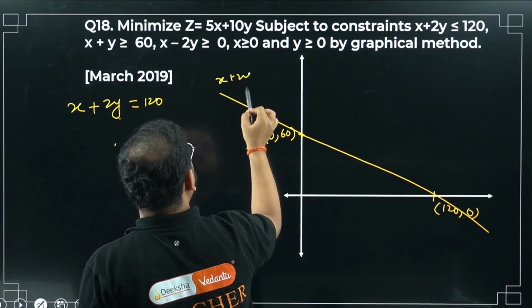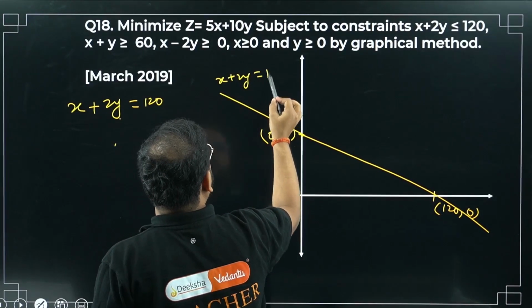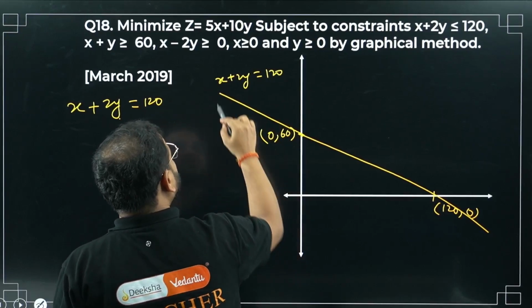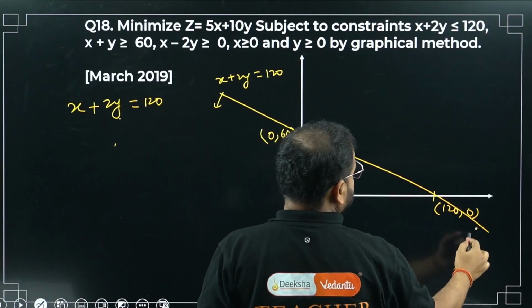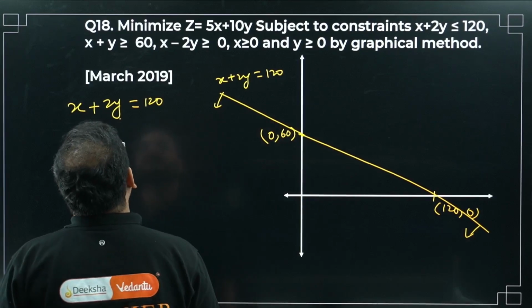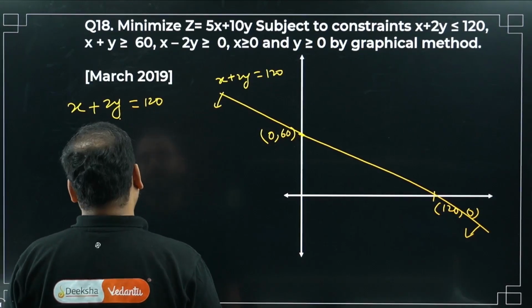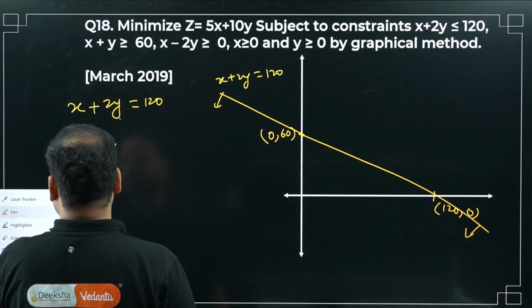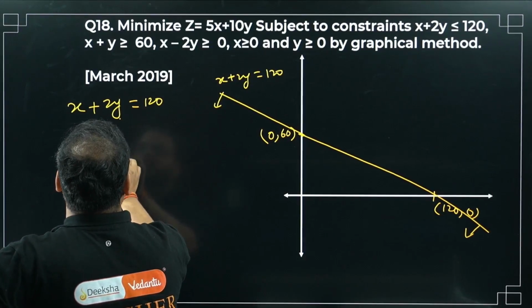What's the equation? X plus 2y equals 120, and this is going to be what? Less than, so the line is like this. Okay. Next one, x plus y greater than 60. So what is the point? Please check here. Second one, x plus y equals 60.